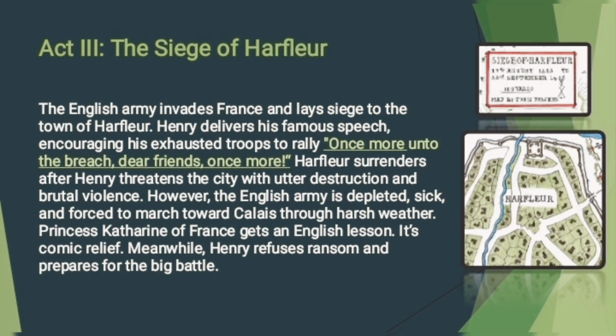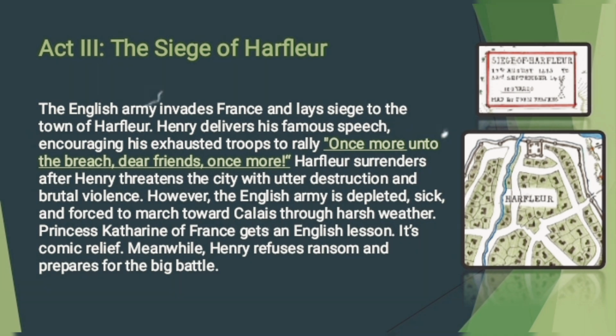Act 3 is all about the siege of Harfleur. As the English army invades France, they lay siege to the town of Harfleur. Henry delivers his famous speech to encourage his exhausted and tired troops, saying, "Once more unto the breach, dear friends, once more." Harfleur surrenders after Henry threatens the city with utter destruction and brutal violence. However, the English army is depicted as sick and forced to march toward Calais through harsh weather.